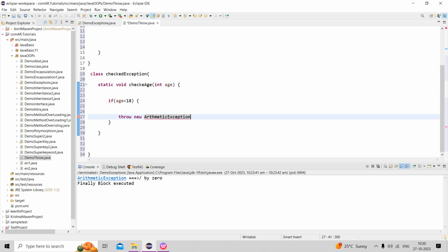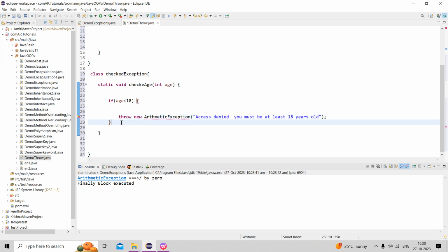You must be at least 18. Suppose less than 18, access is denied.